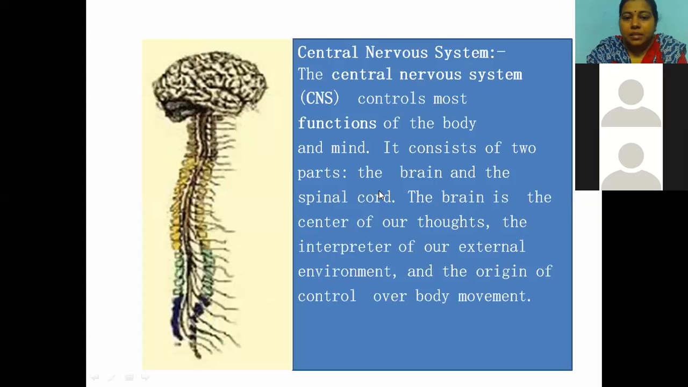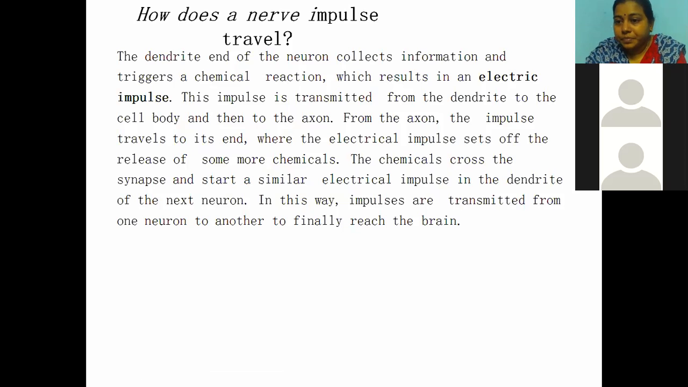The brain is the center of our thoughts, the interpreter of our external environment, and the origin of control over the body. See, children, the brain plays a crucial role in conducting and receiving information in the nervous system. How does a nerve impulse travel? So let us study about the impulse.